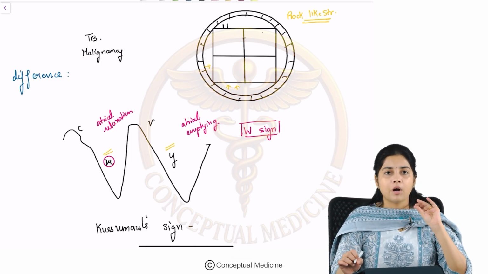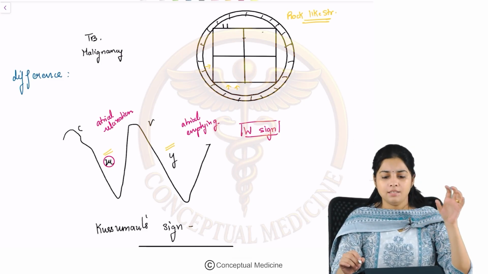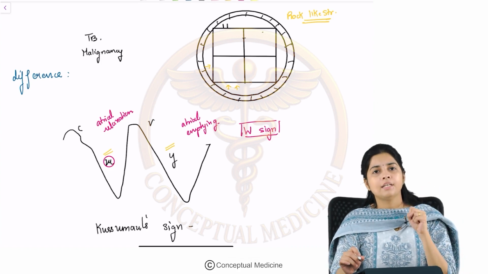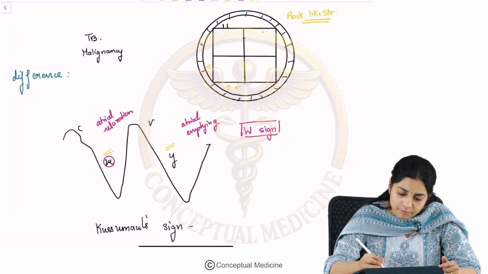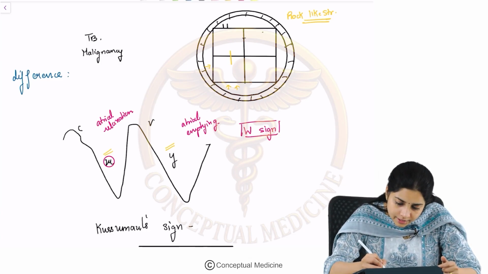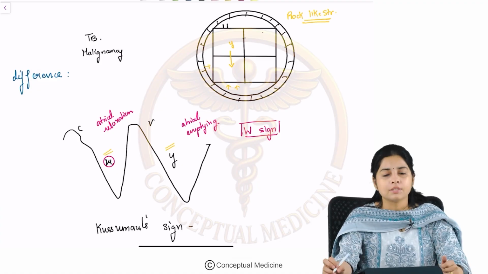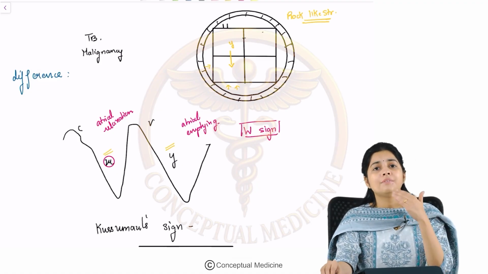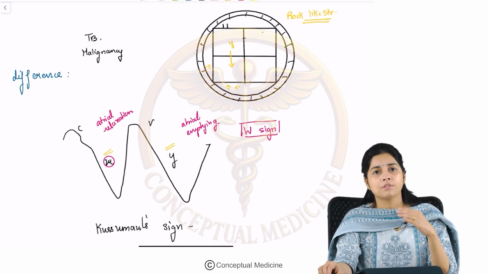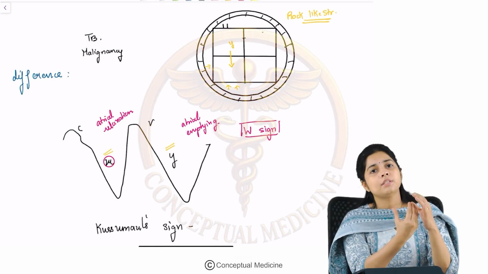So what happens to the Y descent? Y descent is due to atrial emptying, or the flow of blood from the atria to the ventricles, which is responsible for this Y descent. So what happens is that initially when the blood flows from the atria to the ventricle, the ventricle begins to dilate.